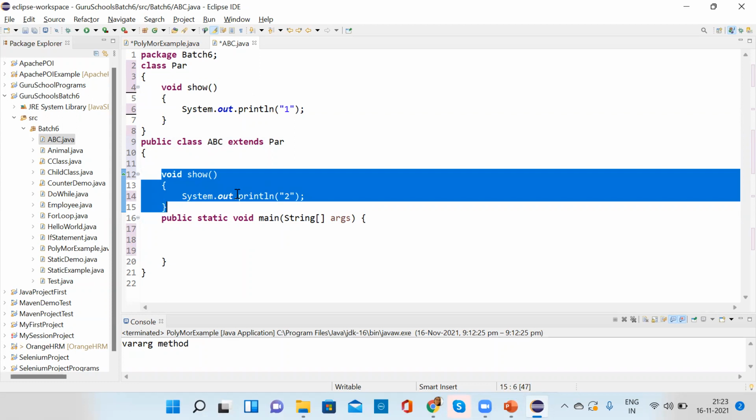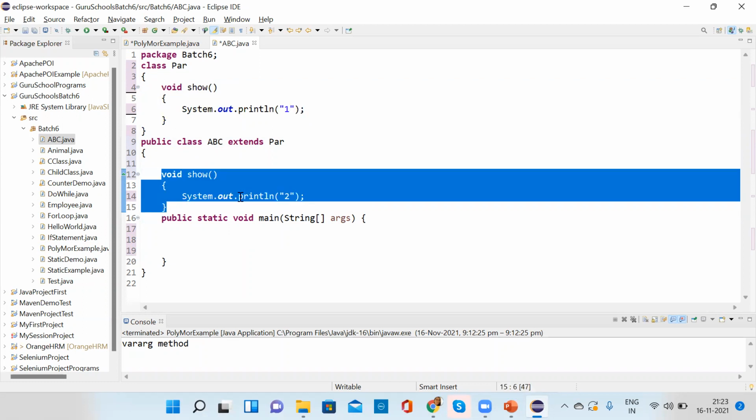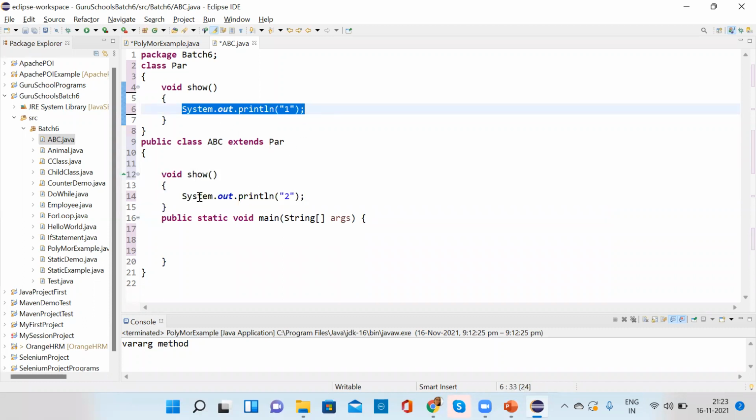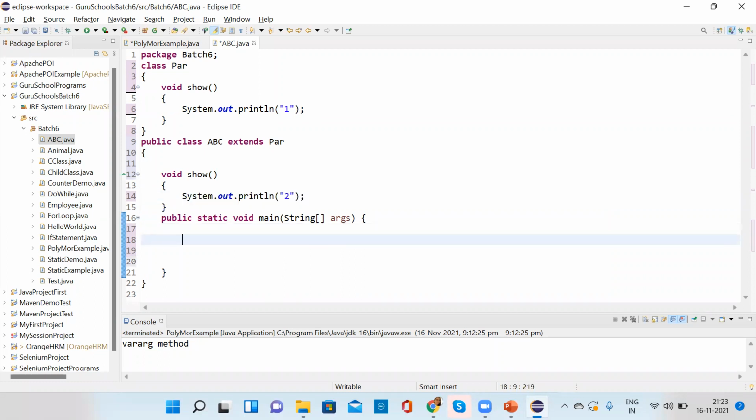So you have two classes and two methods of the same name, but they are doing different functionality. All the calculation or whatever is there inside this method is different. Now if you wanted to call both the methods inside the main method, what do you have to do here?